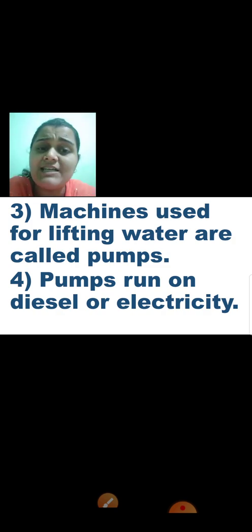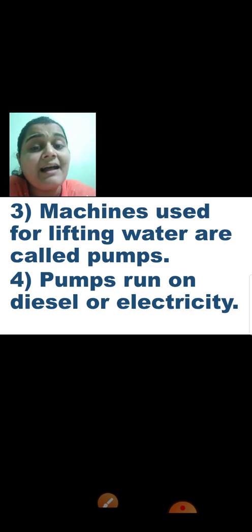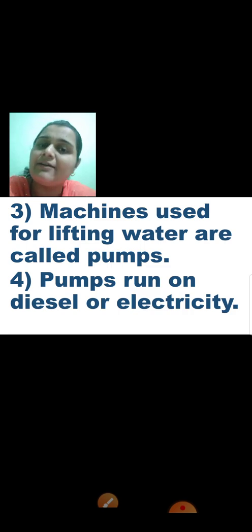Machines used for lifting water are called pumps. There are different kinds of machines with different names, but the machine used for lifting water is called a pump. These pumps run on diesel or electricity.